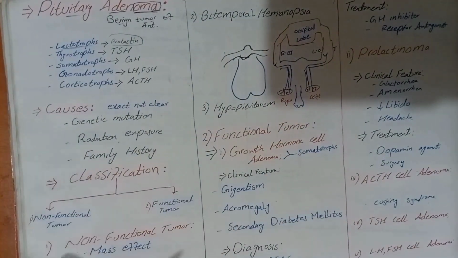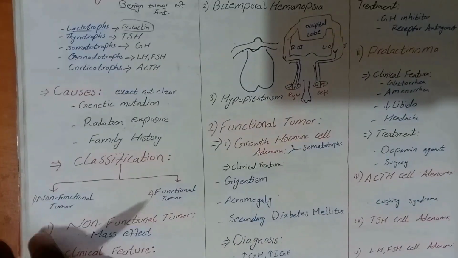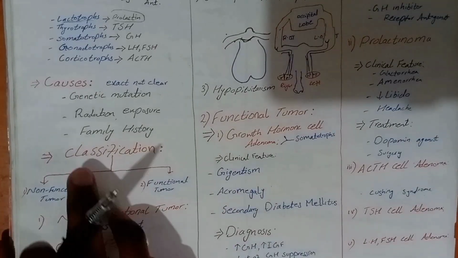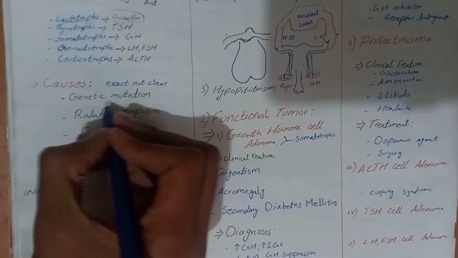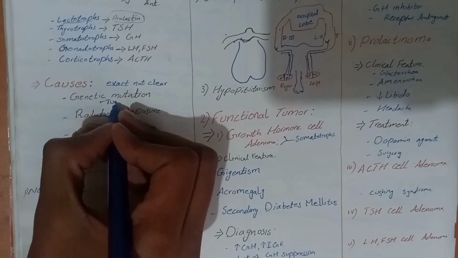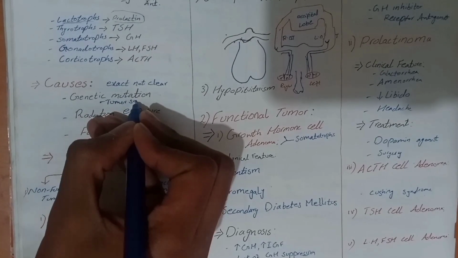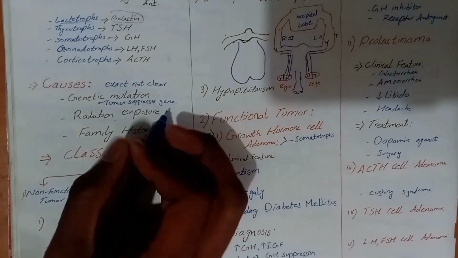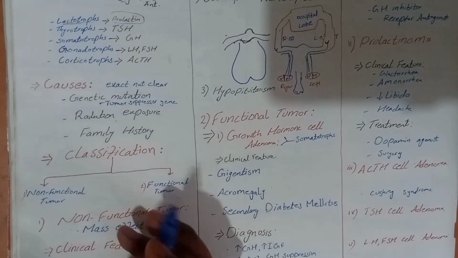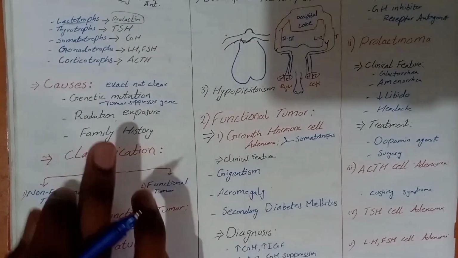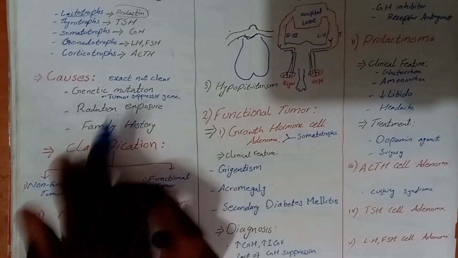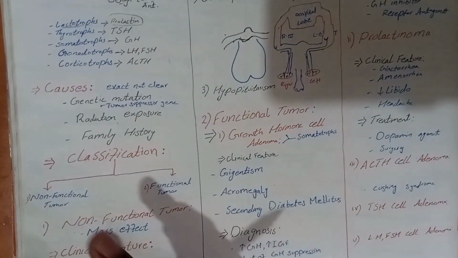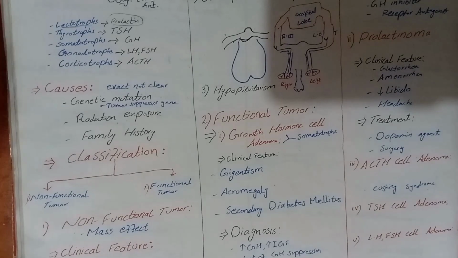Then we study the cause of pituitary adenoma. There is no exact cause known for pituitary adenoma. What we know is that it may be a genetic mutation in a tumor suppressor gene, those genes which suppress tumors in our body. Maybe there was radiation exposure in the past, or maybe it's a family history, where the patient's family members have tumors. These are some causes or risk factors we know about, but the exact cause we don't know.